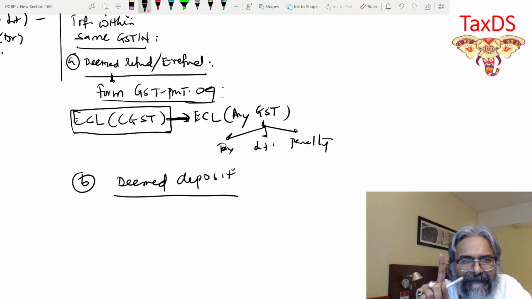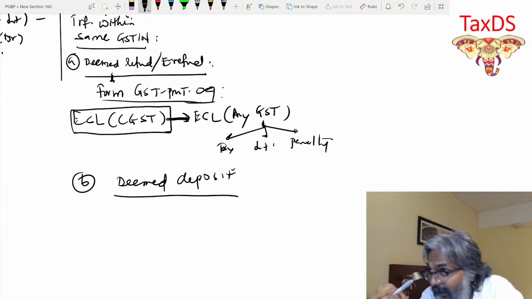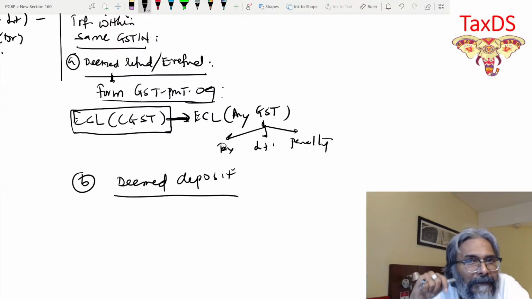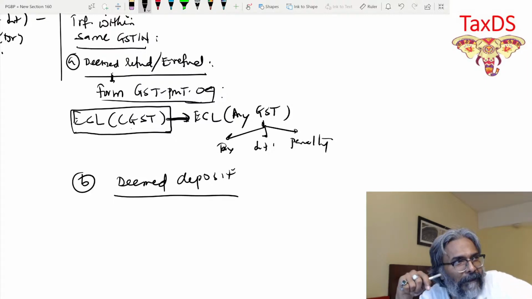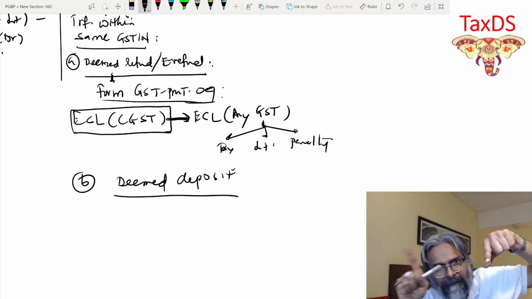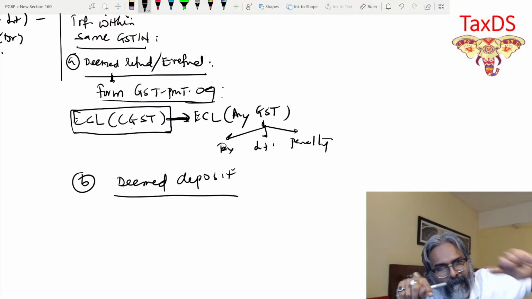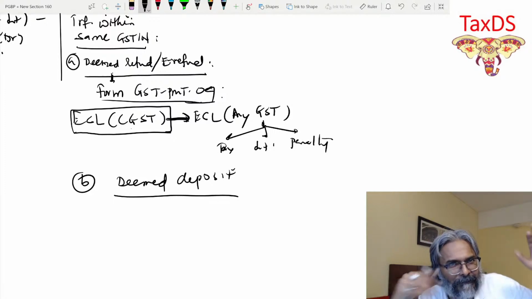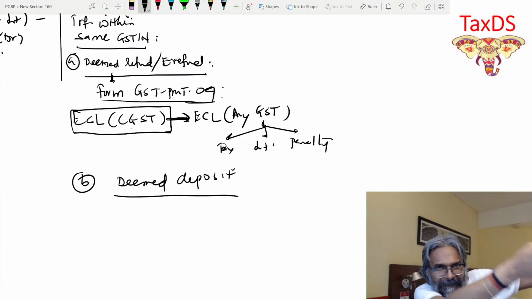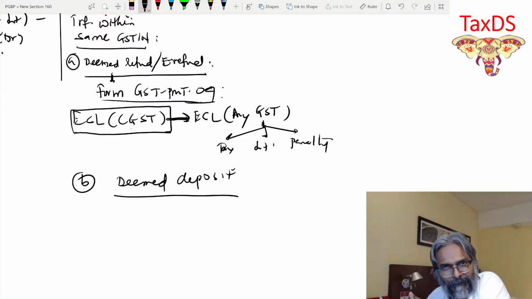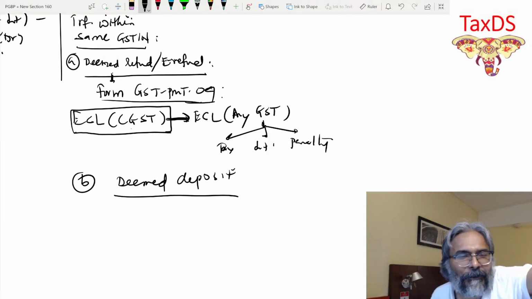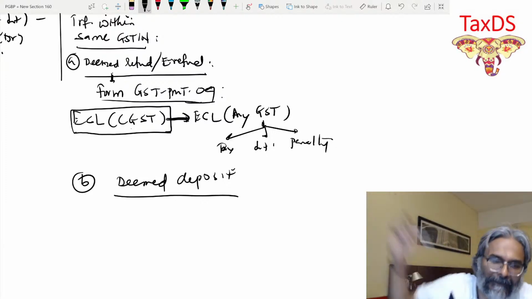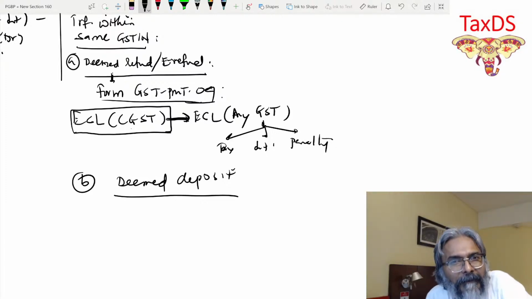In my example, CGST tax, I now need to pay for CGST penalty. So first, step A, I have taken the deemed refund through the form GST PMT-09. I got that deemed refund. From that, I have removed from CGST tax. Now that will get transferred or deposited to the CGST penalty. That is point number B.